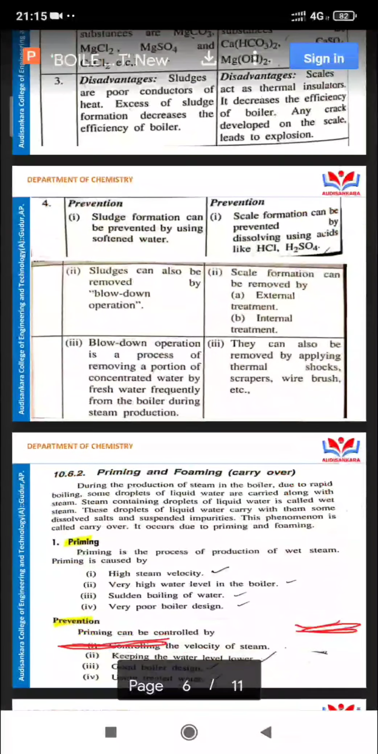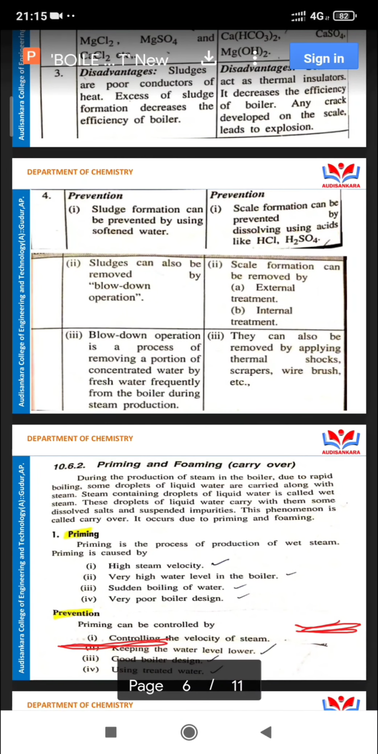The prevention method for sludge formation is using softened water. Scale formation can be prevented by dissolving it using acids like HCl and H2SO4. Sludge can also be removed by blowdown operation. Scale formation can be removed by external treatment and internal treatment.